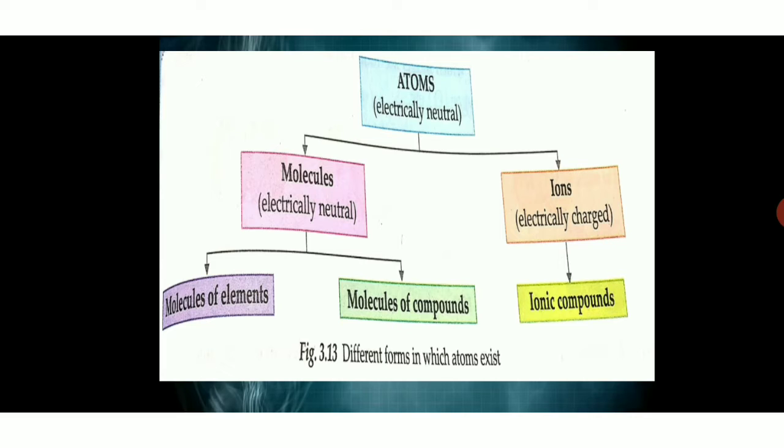What are molecules? As discussed in the class, molecules are the combination of atoms. Different atoms or same atoms combine to form molecules.